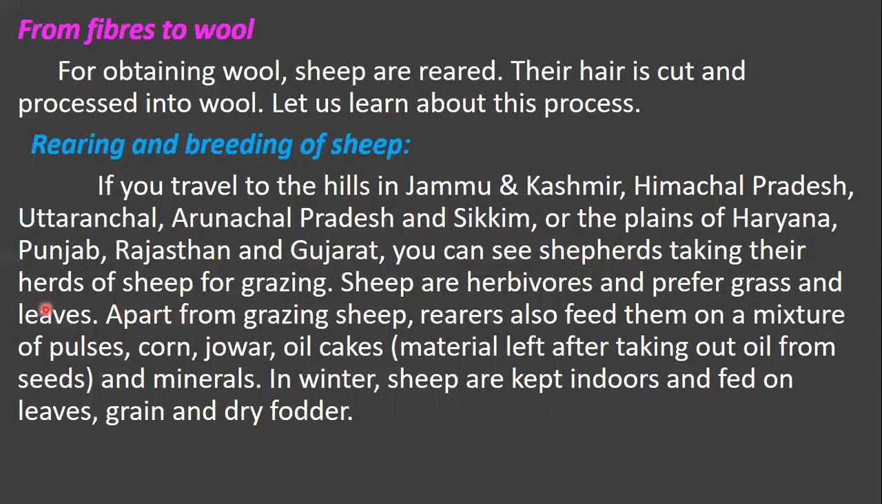Herds means a group of sheep for grazing. And sheep are herbivores and they prefer only grass and leaves. Apart from grazing sheep, the rearers also feed them on a mixture of pulses, corn, jawar, oil cakes and the minerals. These are the food of the sheep.